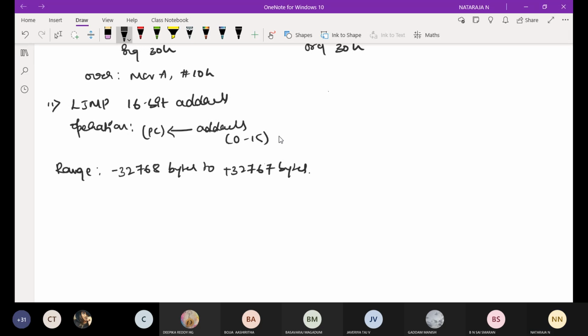Note: the destination may be anywhere in the full 64 kilobytes program address space, meaning memory location. The destination may be anywhere in the full 64 kilobytes program address space.